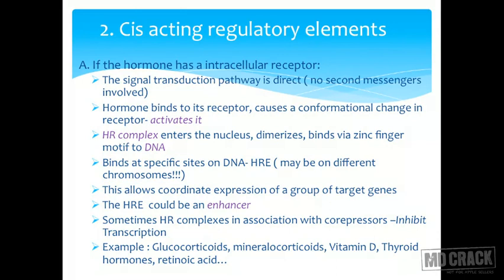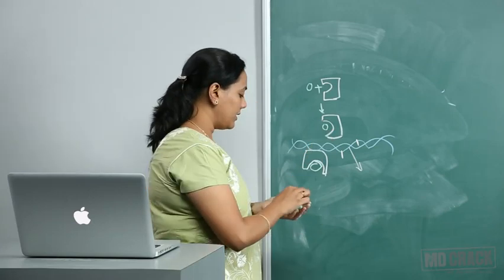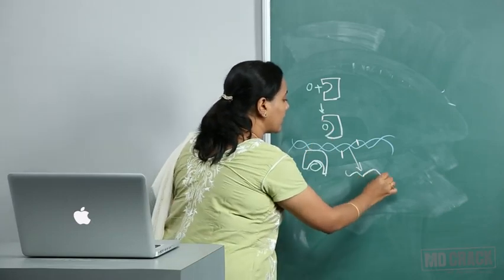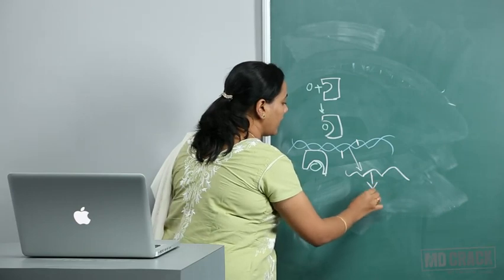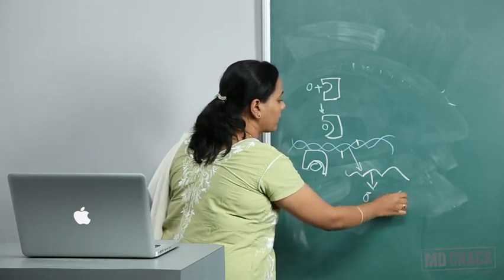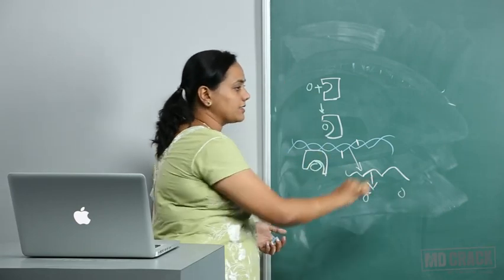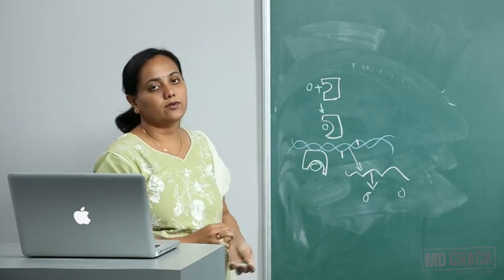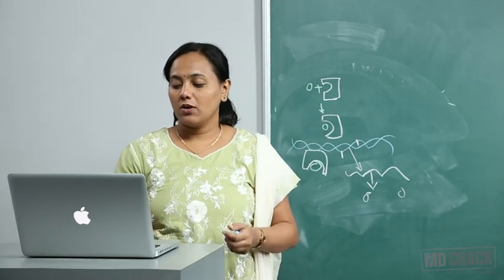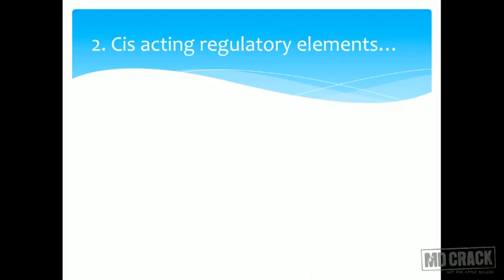Glucocorticoids, mineralocorticoids, vitamin D, thyroid hormone, and retinoic acid all act in this manner. They all control gene expression and the formation of different proteins by this mechanism, acting at the level of the DNA. Now, are there any other ways?